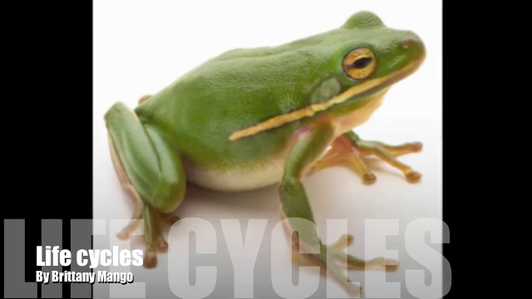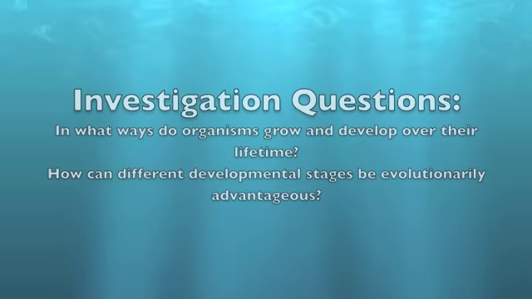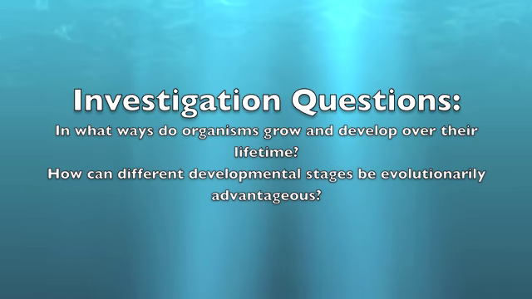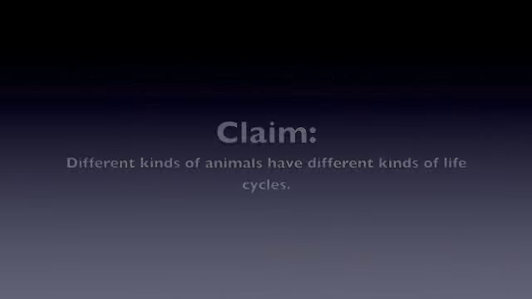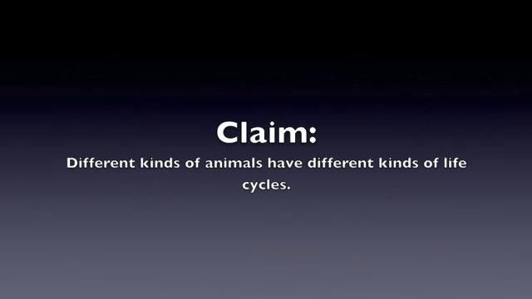Today we are going to discuss animal life cycles. In what ways do organisms grow and develop over their lifetime, and how can different developmental stages be evolutionarily advantageous? Our first claim is that different kinds of animals have different kinds of life cycles.